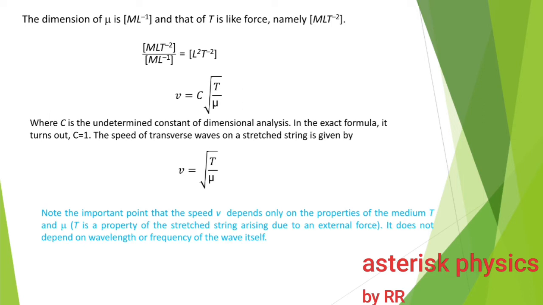It does not depend on the wavelength or frequency of the wave itself. That's why it is said that the speed of a traveling wave in a medium is decided by the characteristic properties of the medium rather than the characteristics of the wave.